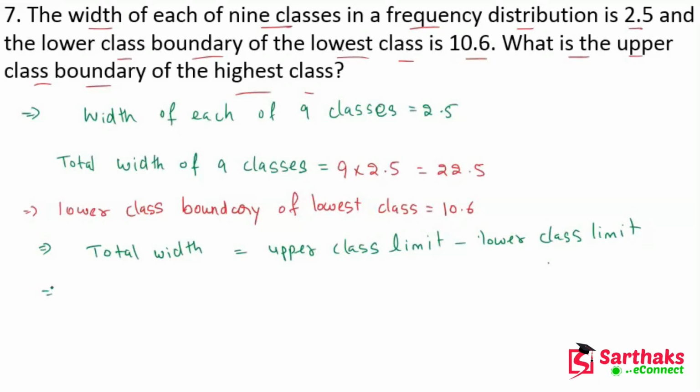From this we can find the upper class boundary of the highest class.